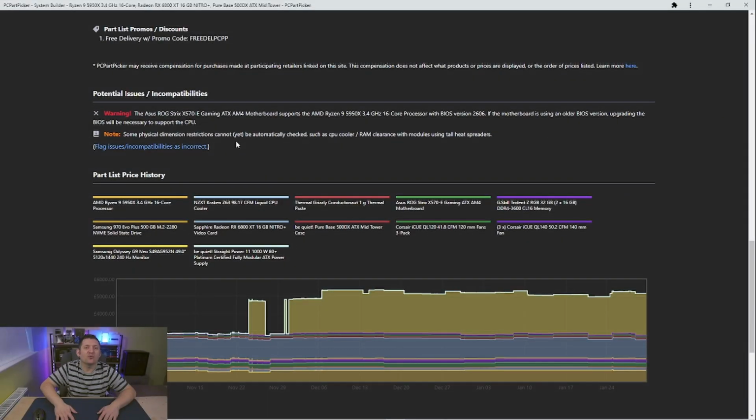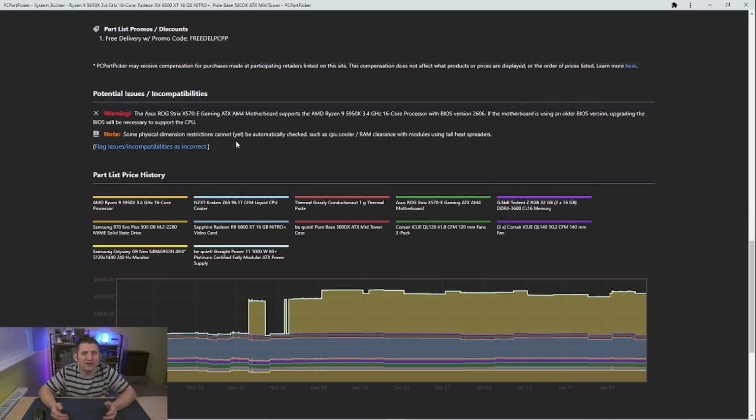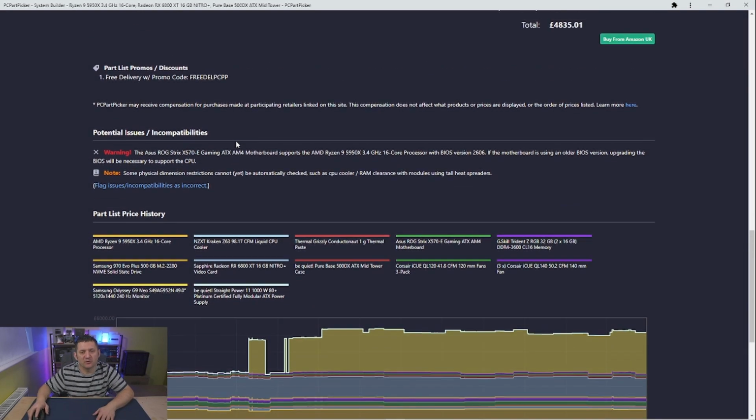Now, tall heat spreaders are just parts that will go onto your RAM or your NVMe M.2 drives for easier thermal dissipation of the heat. And all it's saying is the parts you've selected, it can't determine if there's enough room inside the case for everything you've picked. So you just need to be aware. It's pretty straightforward and it's something to look at while doing your build.